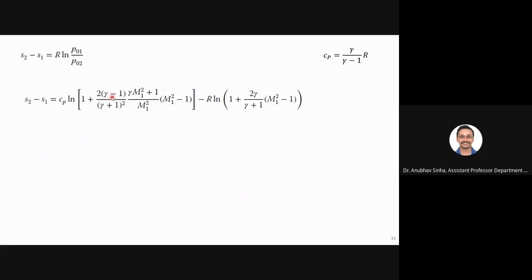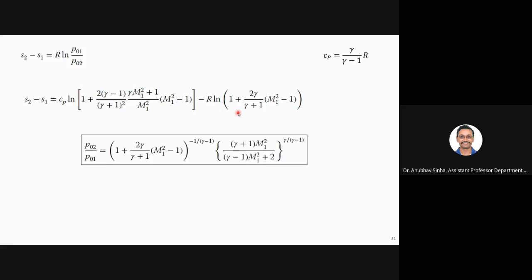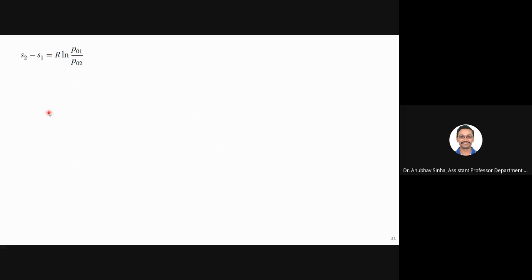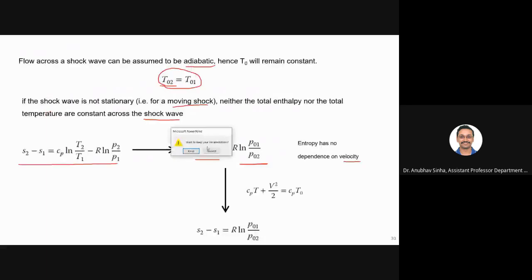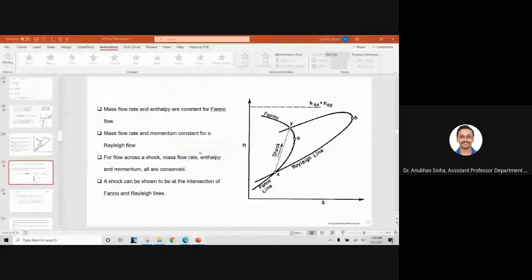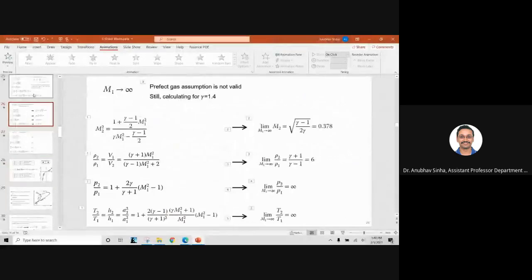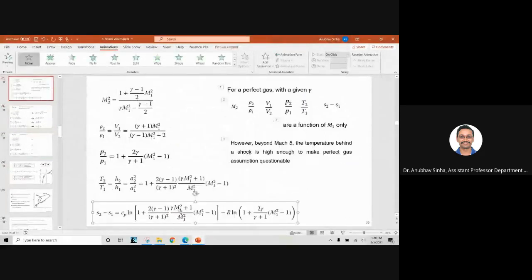We have previously defined the relation for P01 and P02. If we substitute for this in this particular equation, you will get delta S in terms of gamma and Mach number. Sorry, S2 minus S1 we have defined in terms of temperature. Let me go back. A few slides ago, where we have S2 minus S1, yes, this one. So this we have derived. If you remember, you can go back.